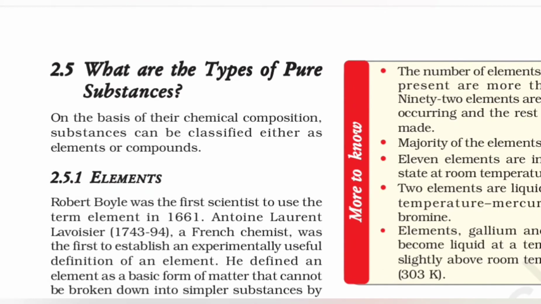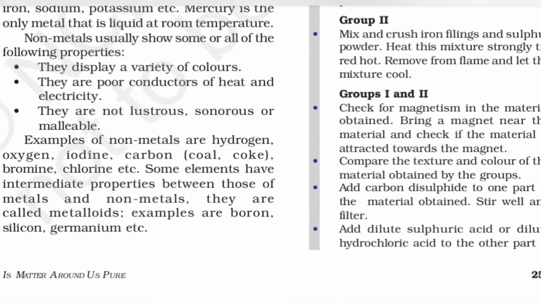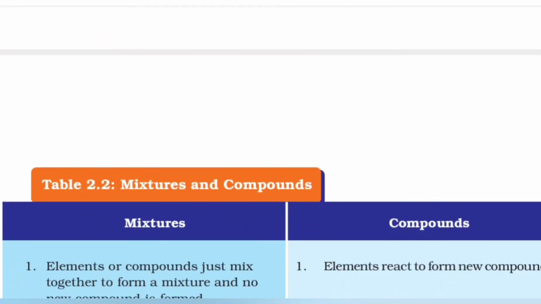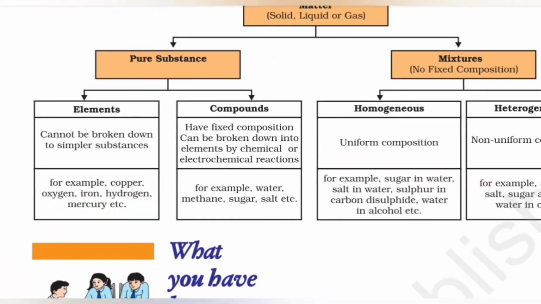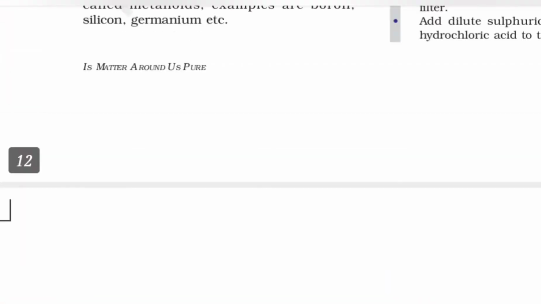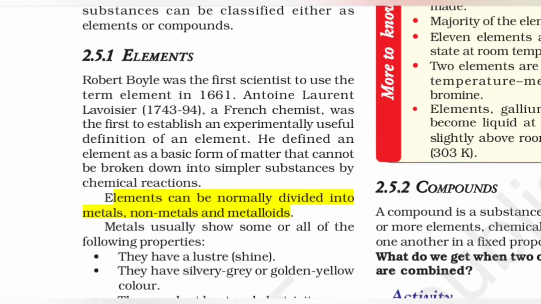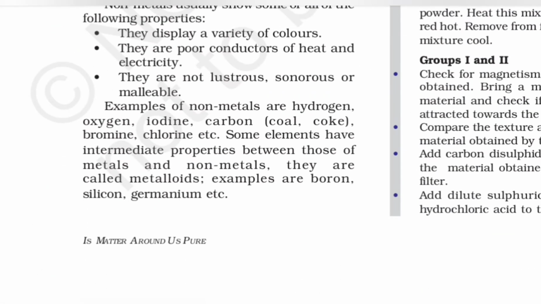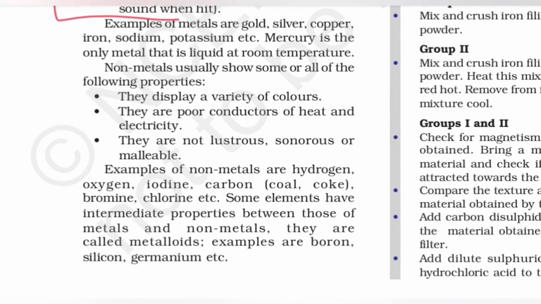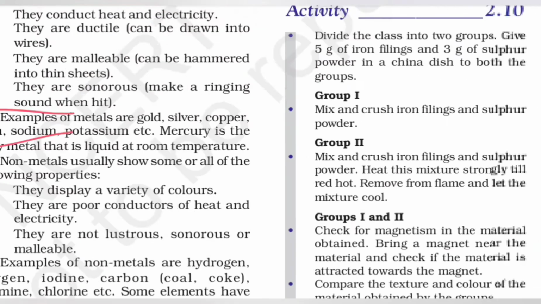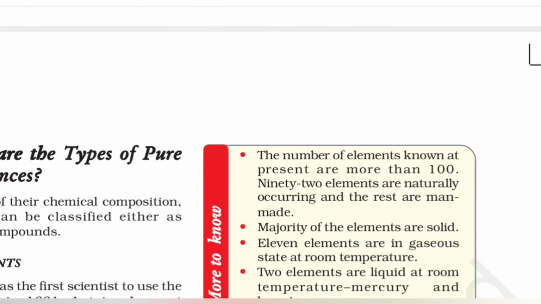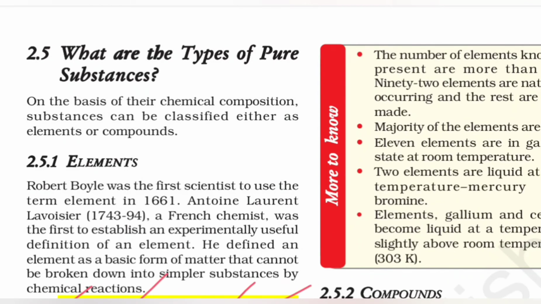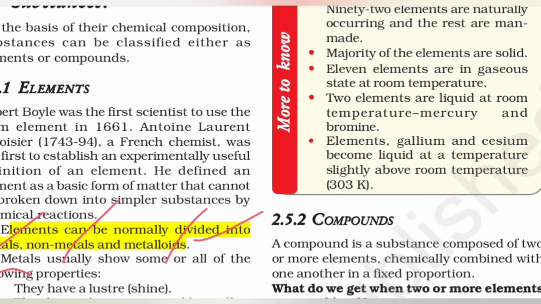In that, the first part is elements. Second, compounds. And mixtures and compounds again have a difference. So here we'll see that, and accordingly the chapter will end. Let's quickly go through this. Elements can be divided into three: metals, non-metals, and metalloids. The properties of metals and non-metals are here, while the properties of metalloids are not here. So guys, just go through them.